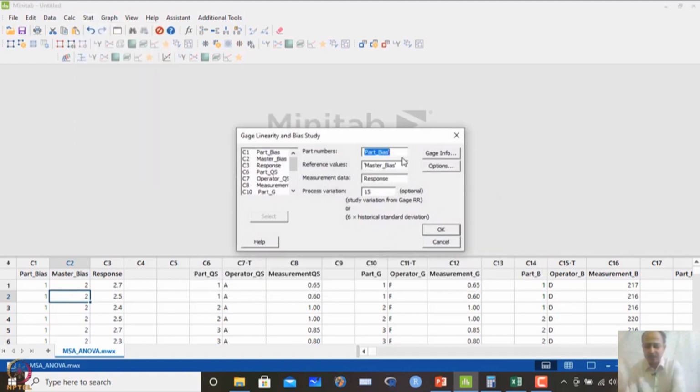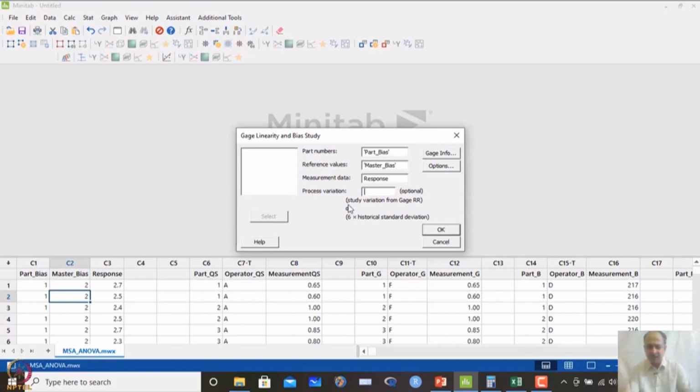In this case, you have to mention the observations that you have got. So, part numbering is the first column, C1, I am giving. The reference value, the master value, is given over here, and the measured value is given as the response. Okay. These are the observations.